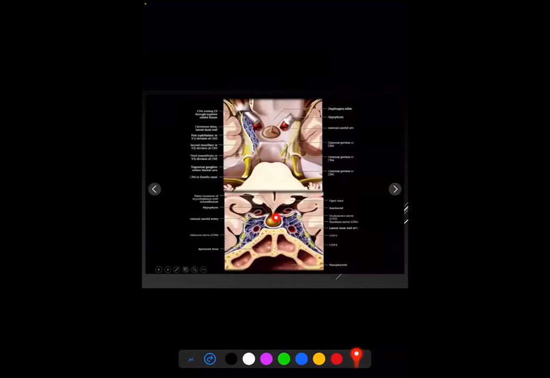The diaphragma sellae is pierced by the stalk and is continuous with the dura that covers the cavernous sinus on the lateral part of the sella, which contains a large and important structure, the internal carotid artery in its cavernous course, and the cranial nerves: the oculomotor, the trochlear, the abducens, and the ophthalmic and maxillary divisions of the trigeminal nerve. And more posterolateral to the cavernous sinus we will see Meckel's cave, which is a CSF pouch containing the trigeminal ganglion.